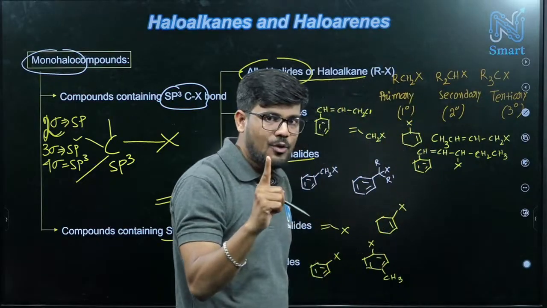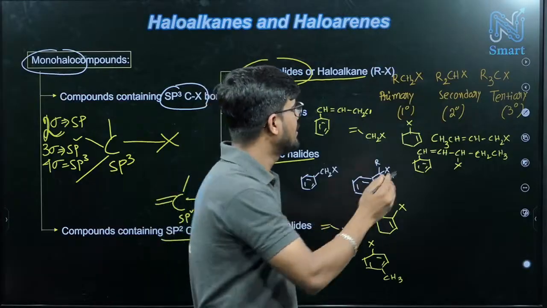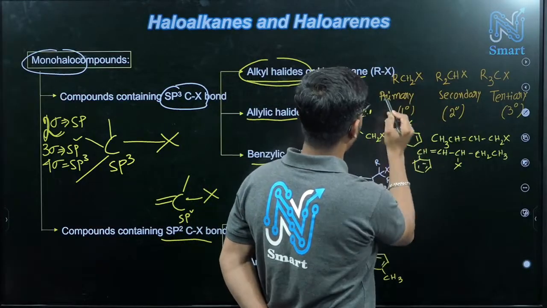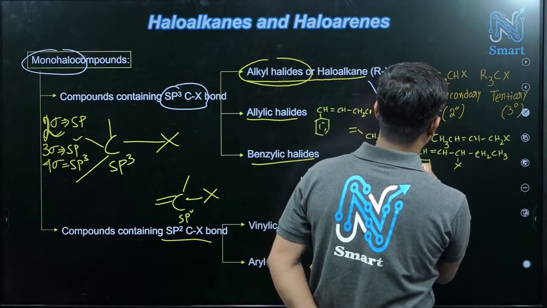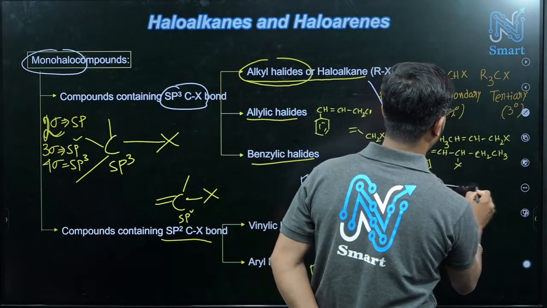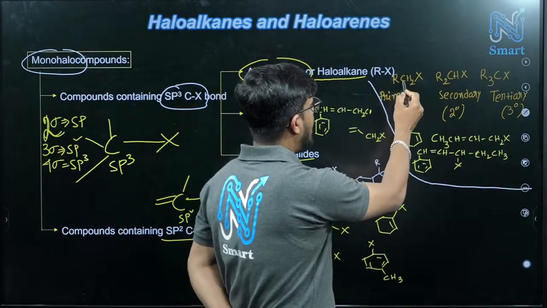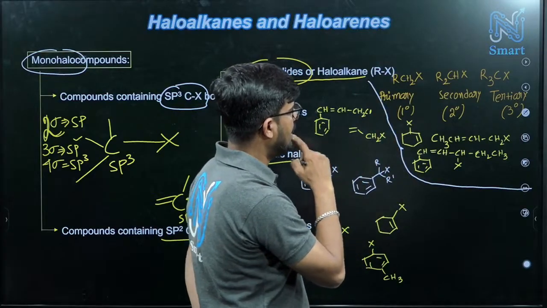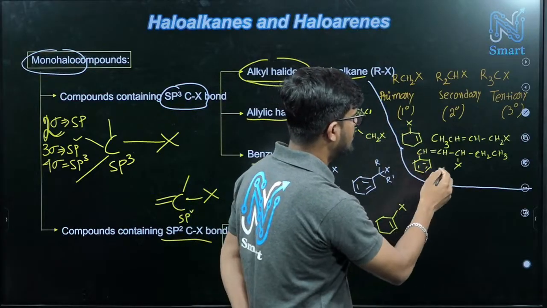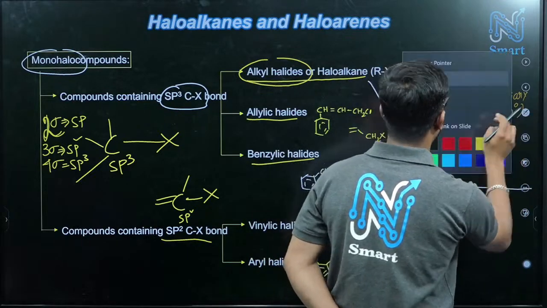In this case, we just have to focus on these structures. First of all, monohaloalkane means only one halogen will be there. So however many structures we have, all these are examples. RCH2X. I think that one, first one, not this one. This is allylic. Wait.